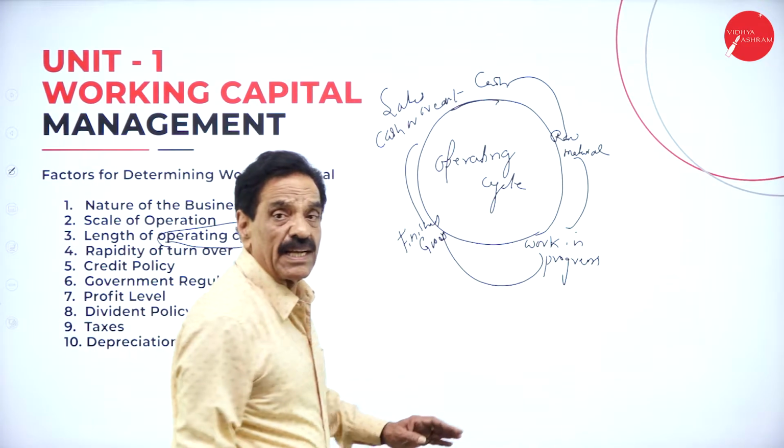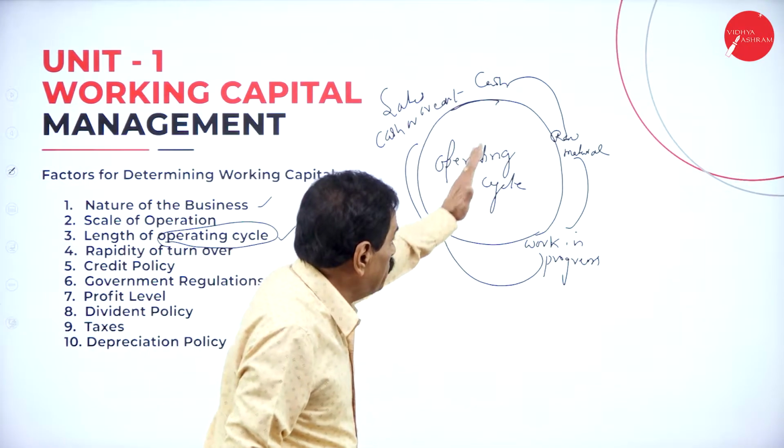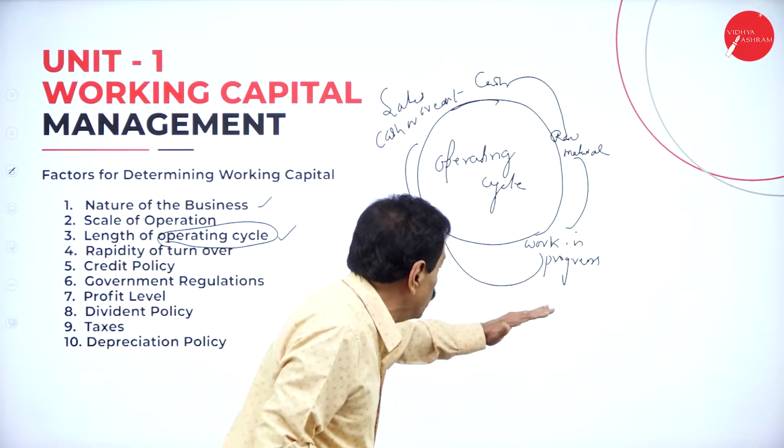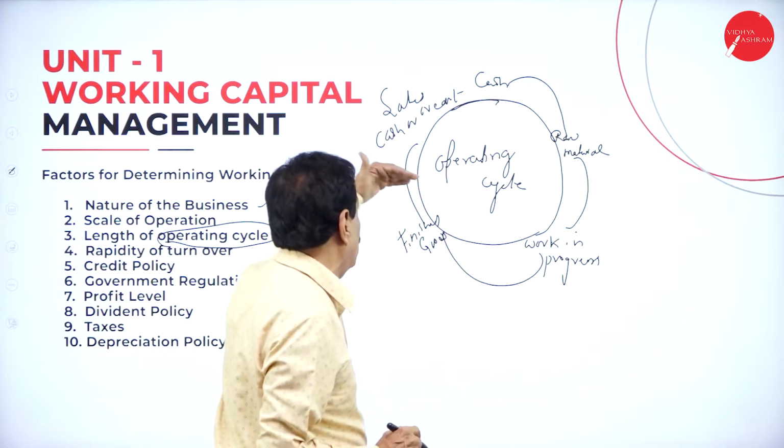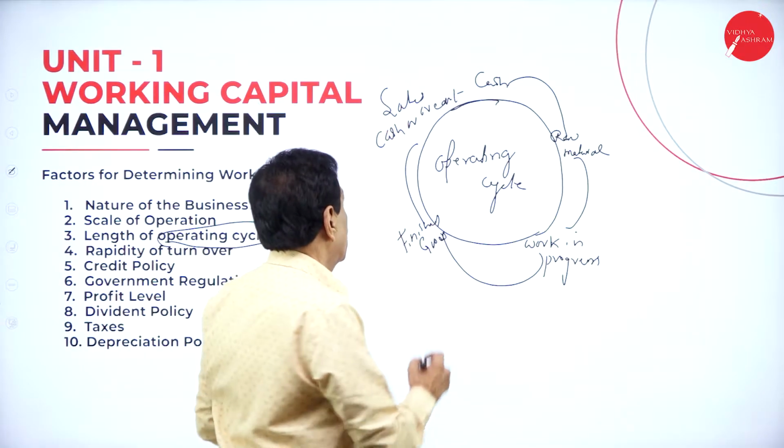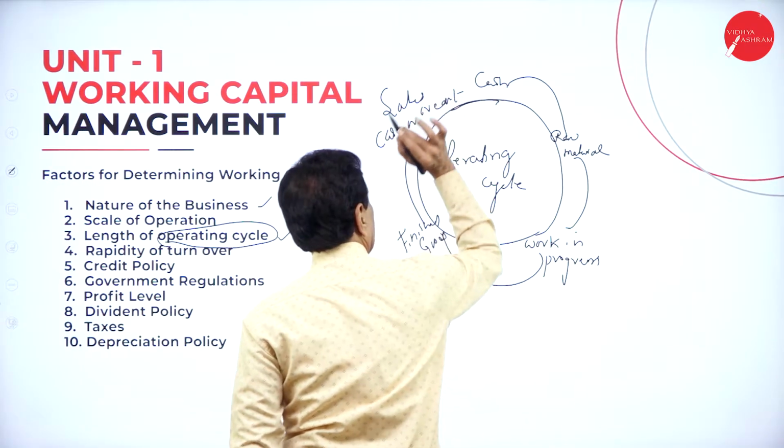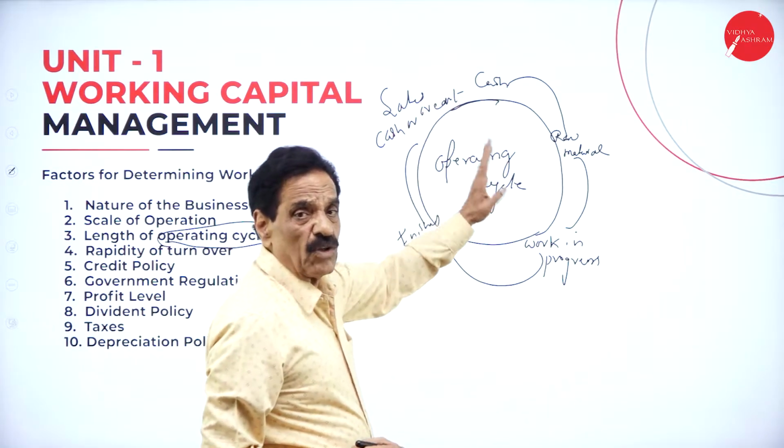How does the operating cycle start? It starts with the cash. We purchase the raw material. Then it will go to work in progress. Then it will come to finished goods. Then it will go to a sale. It may be cash sale or credit sales. Then once again we go back here.